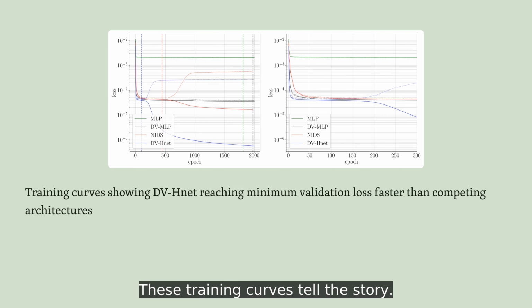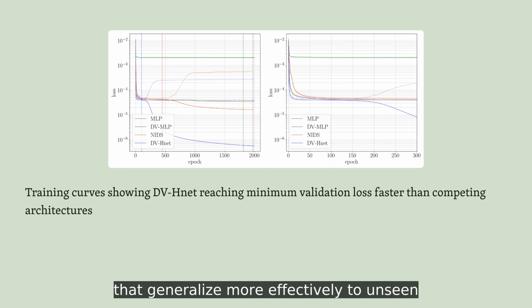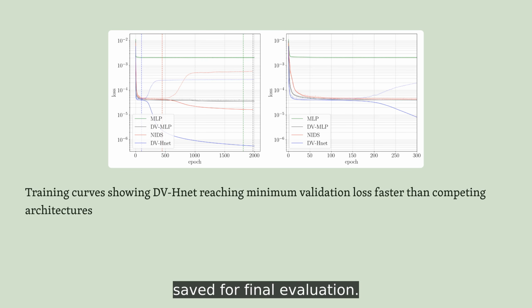These training curves tell the story. The solid lines track training loss, the dashed lines validation loss. Notice how DV-Hnet, shown in the middle curves, reaches its minimum validation loss earlier than both DV-MLP and NIDS. That's not just faster convergence, it's evidence that the hypernetwork approach is finding better geometric priors, learning representations that generalize more effectively to unseen shapes. The vertical dashed lines mark where each model's best weights were saved for final evaluation.